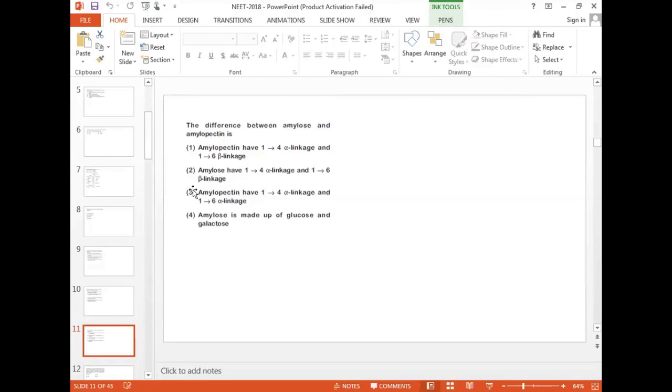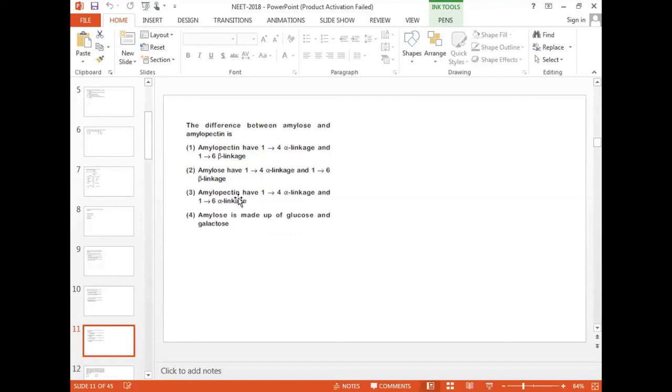Amylopectin has 1,4 alpha linkage and 1,6 beta linkage. Third option, sir. Third option. Yes, sir. 1,6 alpha linkage. Right. Amylopectin they asked, not amylose.